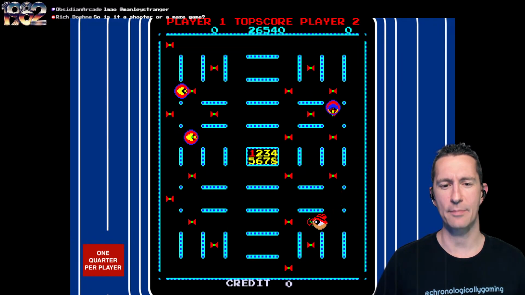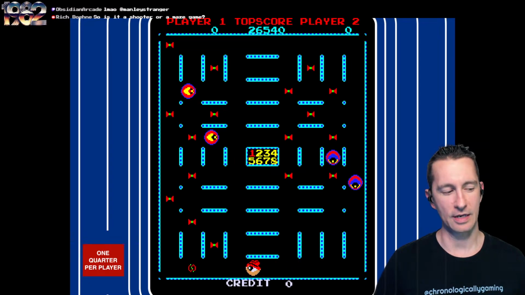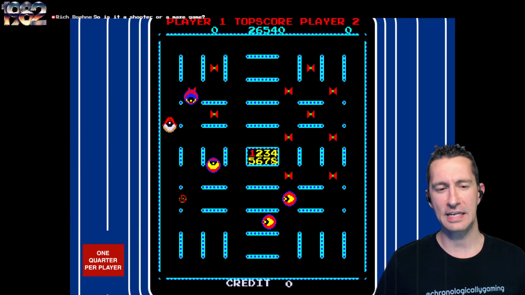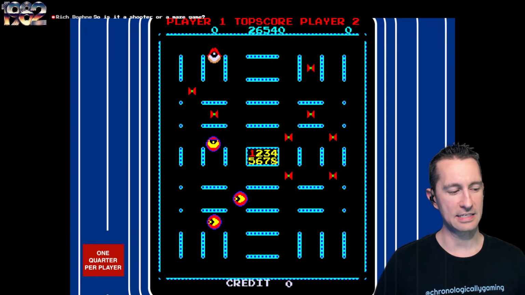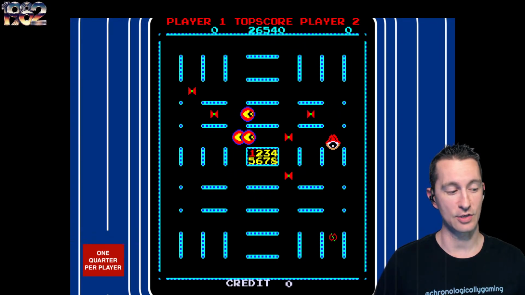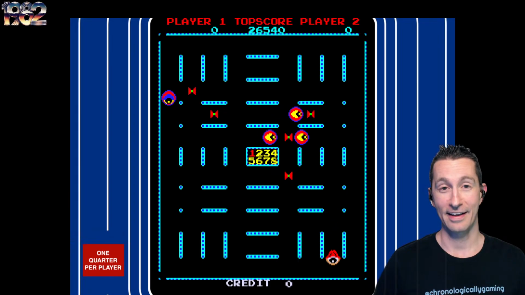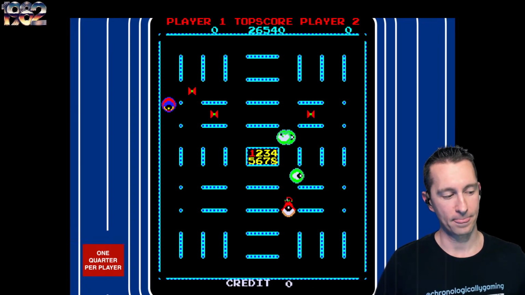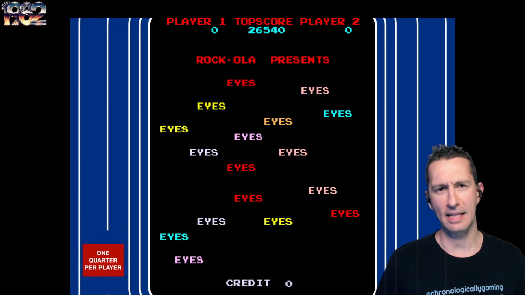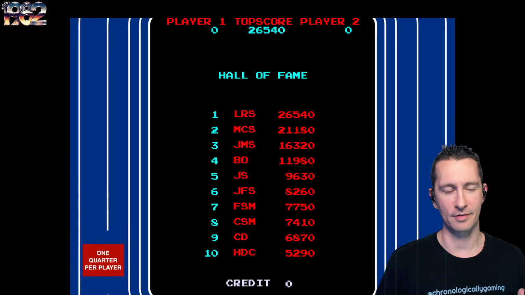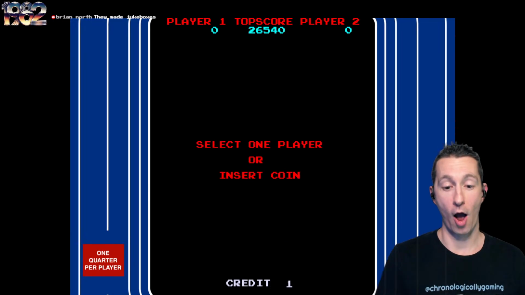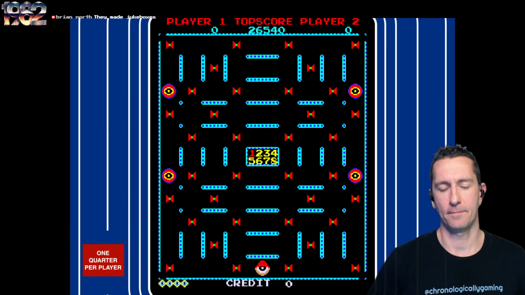There we go. So you can see it's another top-down maze game. At least it's showing here on the attract mode. This is a top-down fixed screen arcade maze game. And of all the games we played here on the show, across all platforms, this is the 203rd game that's this kind of genre. In the arcade, this would be the 59th game that's like this. Not like a straight-up Pac-Man clone, but it's taking the same formula. All right, let's put a coin in. And go.